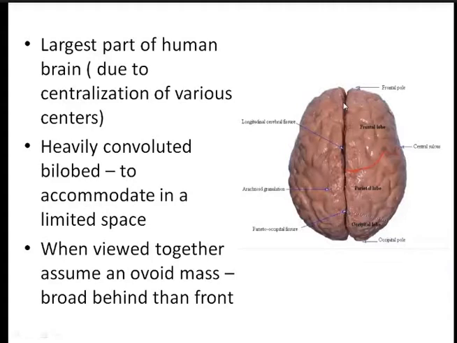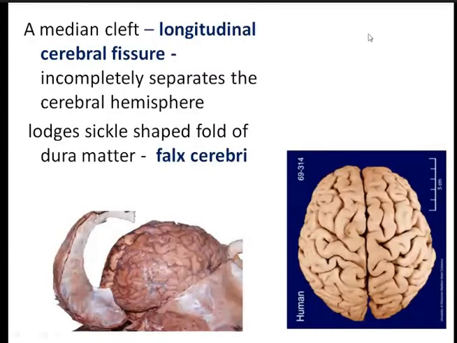Then the two cerebral hemispheres, the left and the right. This is the left cerebral hemisphere, this is the right. The two cerebral hemispheres are incompletely separated by a fissure. This is the fissure which is present in the midline. It connects the two cerebral hemispheres, but incompletely. This is known as the median longitudinal fissure.